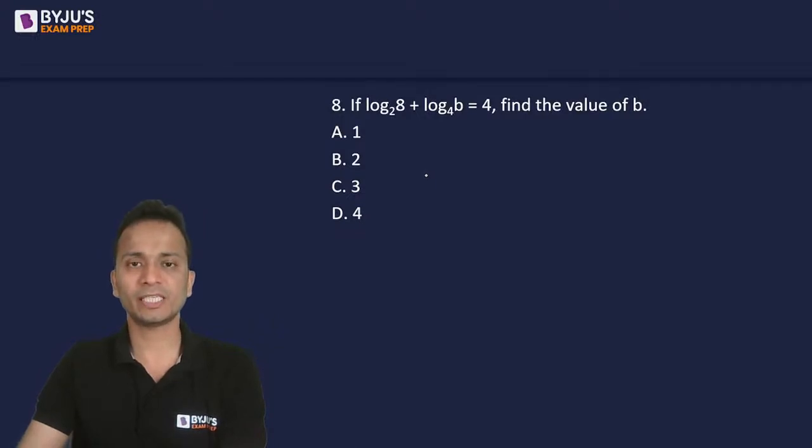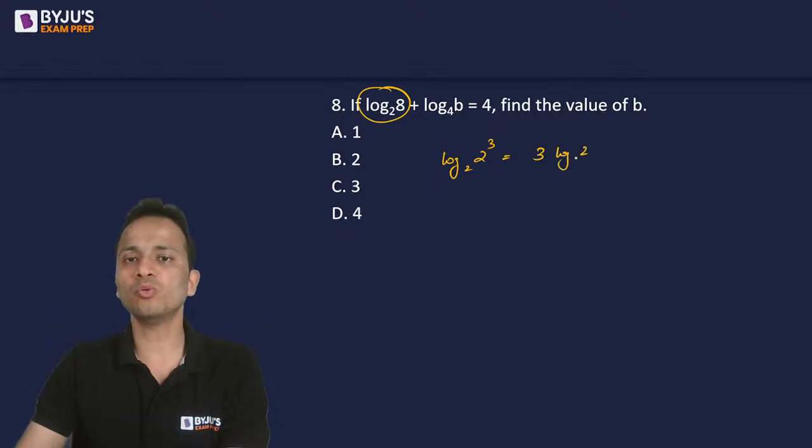Okay, chaliye start karein. Simple question hai, 20 seconds ka question hai. The value of log of 8 to the base 2. So I can write 8 as 2 raised to the power 3, the base is 2. So this will become 3 times log of 2 to the base 2, that is 3 into 1, that is 3. So the value of this part is 3.